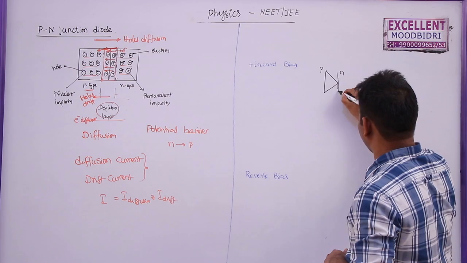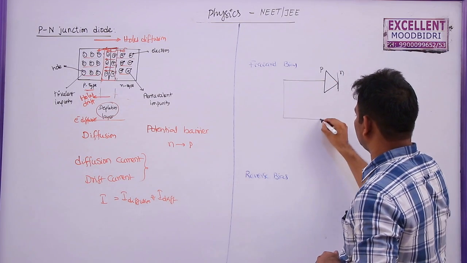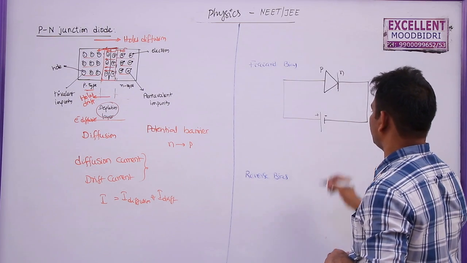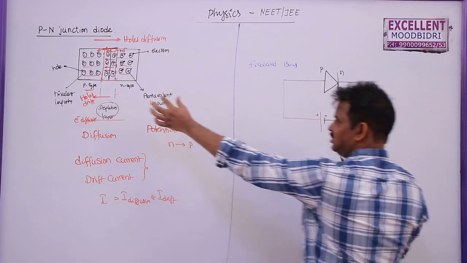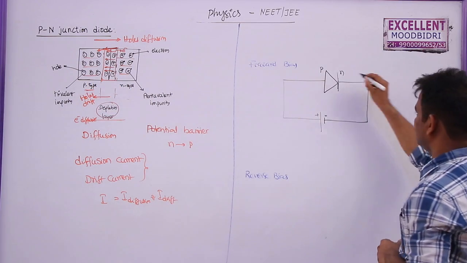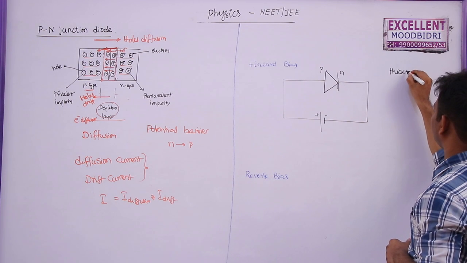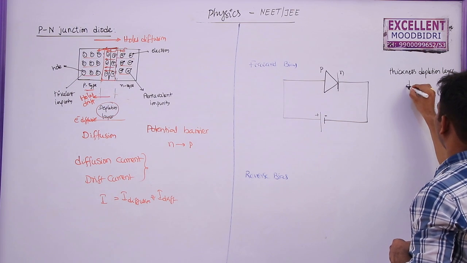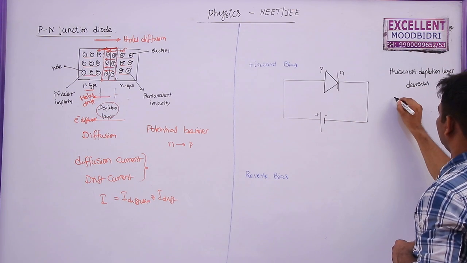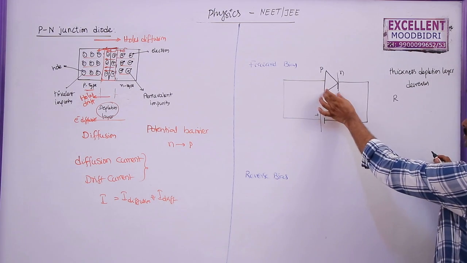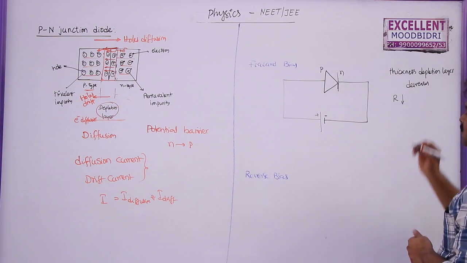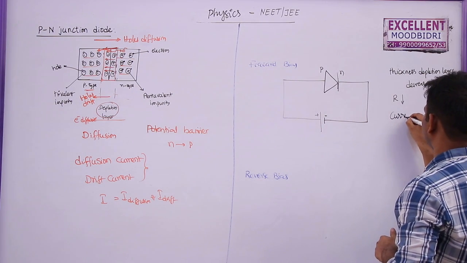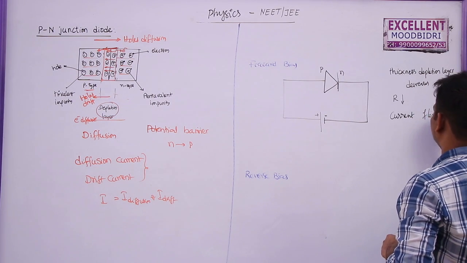If the P side of the diode is connected to the positive terminal of a battery and the N side is connected to the negative terminal of the battery, then the thickness of the depletion layer decreases in forward bias. As the thickness decreases, the resistance also decreases, and then flow of charges takes place. So as the resistance decreases, current flows through the diode.